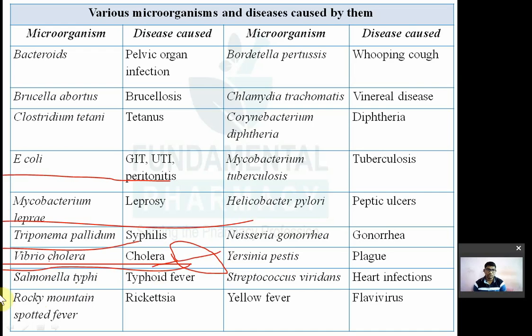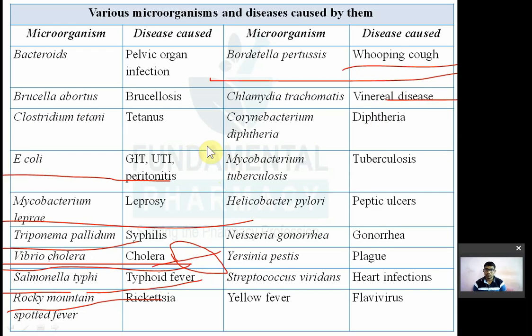Salmonella typhi will cause typhoid fever, obviously. Rocky Mountain spotted fever is caused by Rickettsia. Then Bordetella pertussis will cause whooping cough. Question इसके ऊपर भी आ चुका है. What is the causative organism for whooping cough? Okay, whooping cough उसको मराठी में बोलते हैं टांग्या खोखला. Whooping cough is caused by Bordetella pertussis. Then Chlamydia trachomatis is responsible for a venereal disease.